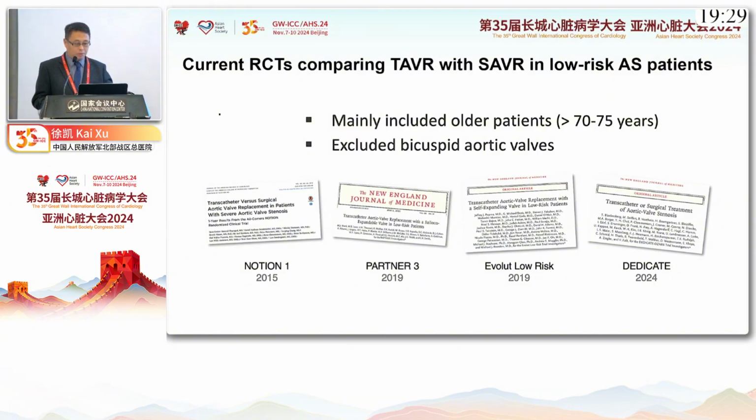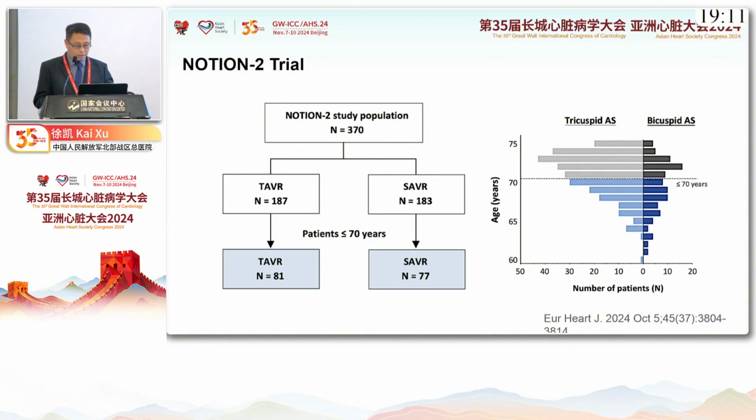Previously, there were 4 randomized trials comparing TAVR with SAVR in low-risk AS patients. All those 4 trials mainly included older patients, more than 70 years old, and excluded bicuspid aortic valves. This year, NOTION 2 trial results have been reported. For this trial, we all know it included younger patients, less than 75 years old, and bicuspid aortic stenosis patients were also enrolled. So later, we will talk about this trial.